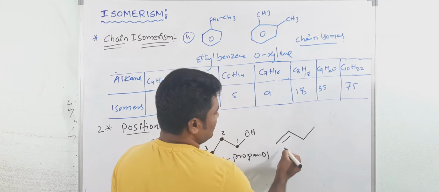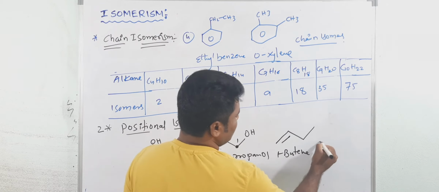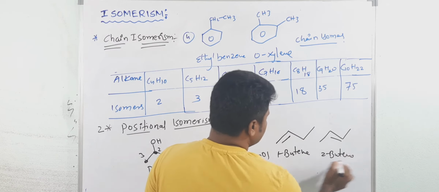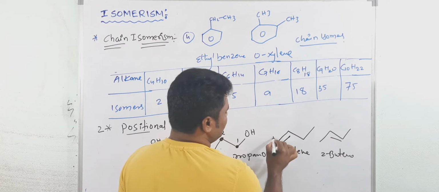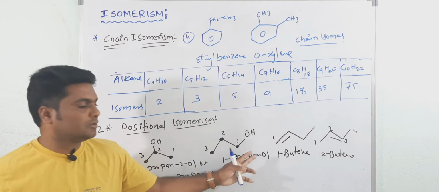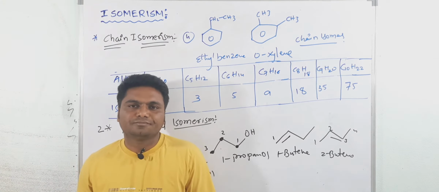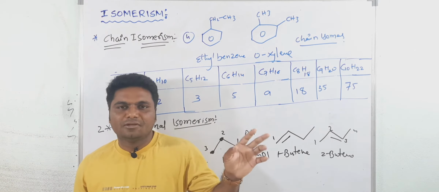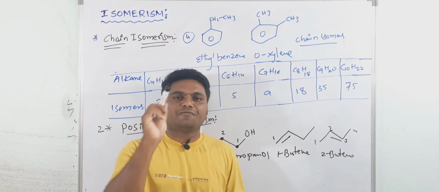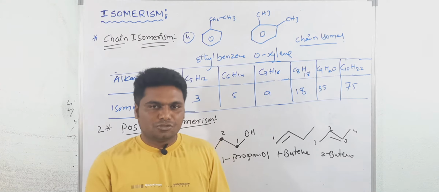For example, see. So this is butene. This is called 1-butene. At one position double bond is there. Now one more. See, this is 2-butene. See here the position of pi bond is different. Here the position is 1 and here the position is 2. It means here the position of double bond is changed. Compounds having same molecular formula but different in the position of functional group, like 1, 2, 3, 2, 3, 4, like that. Understood? So I will give the definition.